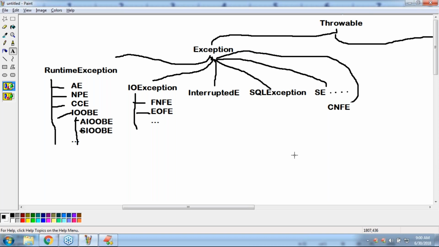Now, can you tell, arithmetic, null pointer, class cast, all these are child classes of what? Please respond. Arithmetic exception, null pointer exception, class cast exception, index out of bounds exception, all these are child classes of runtime exception. Runtime exception, right?